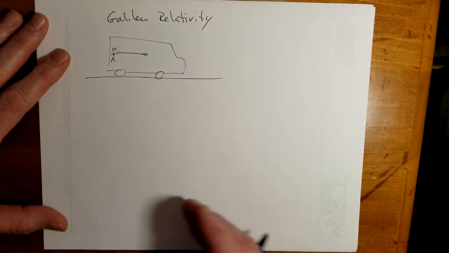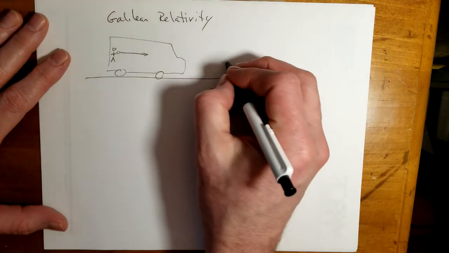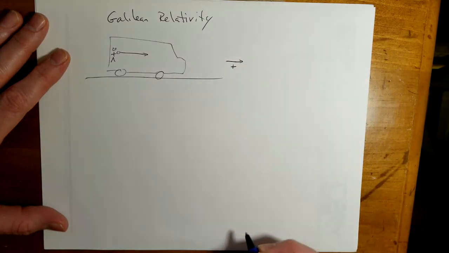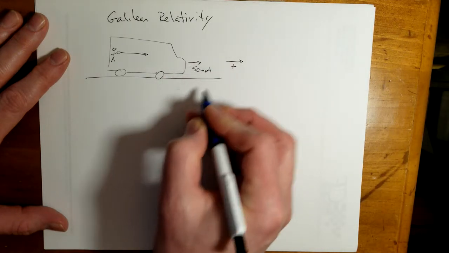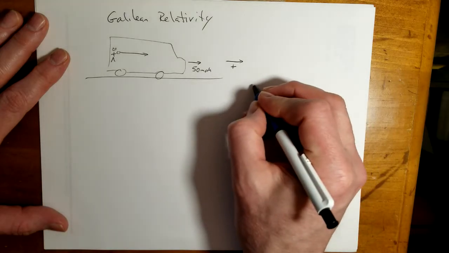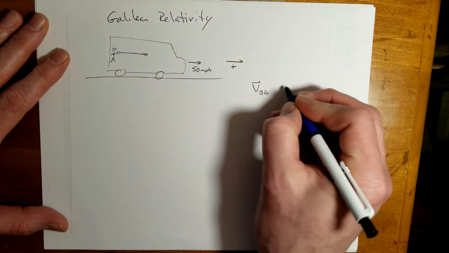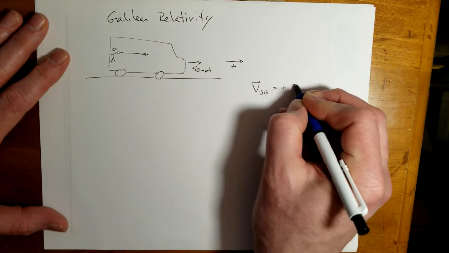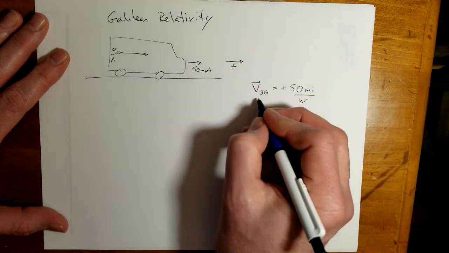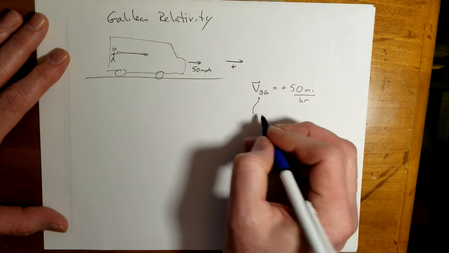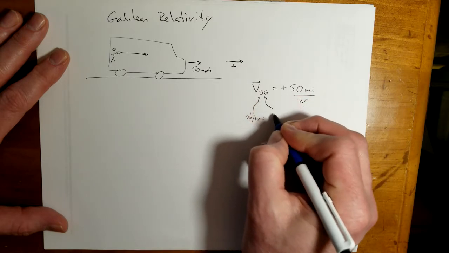Typically, though, in everyday language, we talk about speeds relative to the ground, or in this case, velocity, since direction matters. So let's make right positive, and let's say that this bus is going 50 miles per hour. The more formal way of stating that is the velocity of the bus with respect to the ground is equal to positive 50 miles per hour. In this notation, the first item is the object, that is the bus, and the second one is the reference.